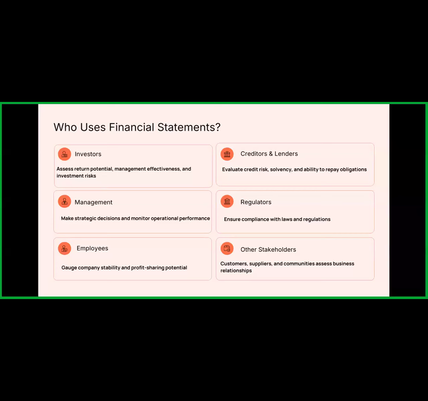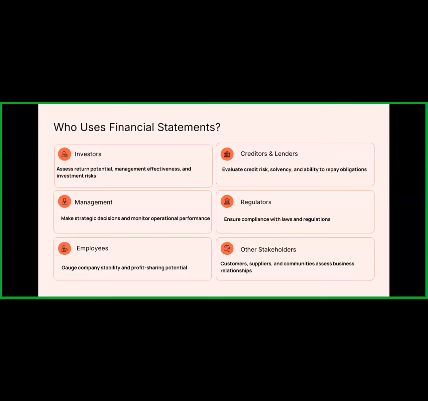So these are the persons who use the financial statements. The first one is the investors. Investors actually invest their hard-earned money in the organizations to expand the business or to have liquidity in the organizations. So what does an investor want? Any investor doing an investment wants a good return on his investment. He wants minimum risk. Okay, so he analyzes the return potential.